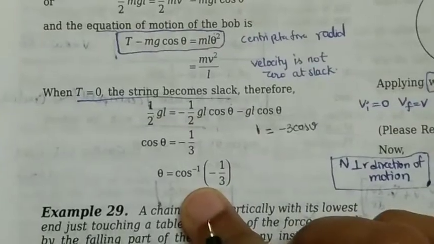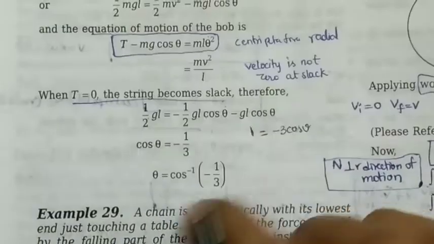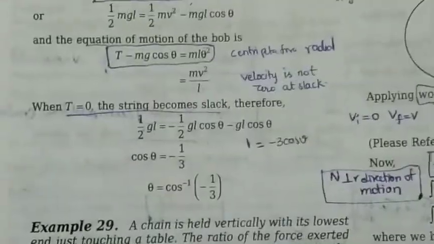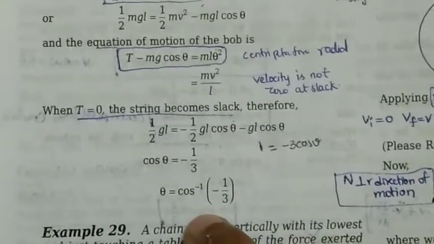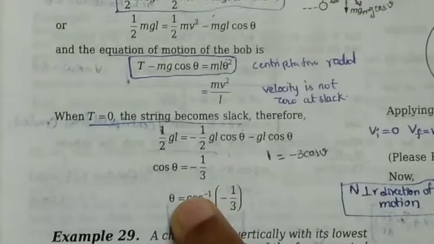So this is the problem, and we needed to find the angle at which the string would become slack, and it is theta equals cos inverse of minus 1 by 3. So this is the solution for this problem.